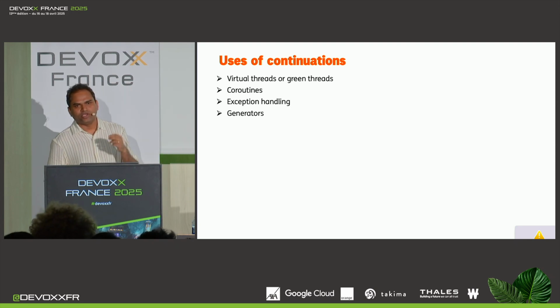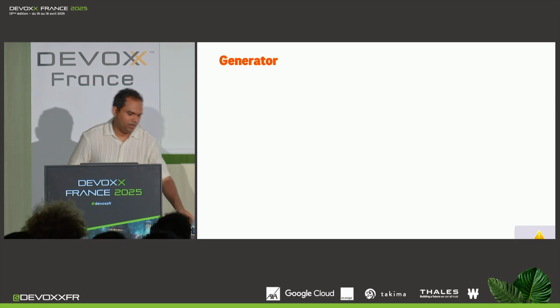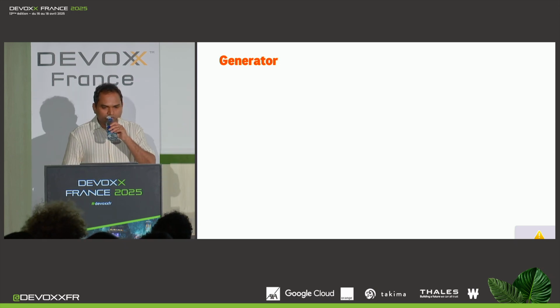Now, in this talk, we are going to explore two uses. One is the generator, and the second is virtual threads. So let's start with generator. First, what is a generator?